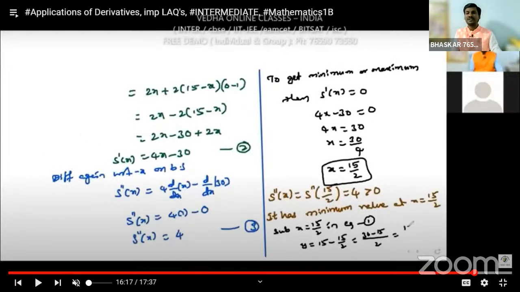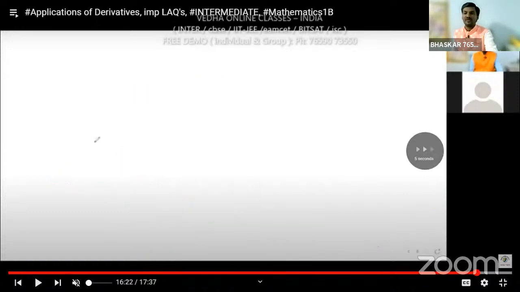So we are getting the y value as 15 minus x, that means 15 minus 15 by 2. That is 30 minus 15 over 2, so we get 15 by 2 only. Now, in this s double dash of x, if we substitute this x value, we get 4 only, that means positive. Positive means we get the minimum value at x is equal to 15 by 2, and y is also equal to 15 by 2 only.